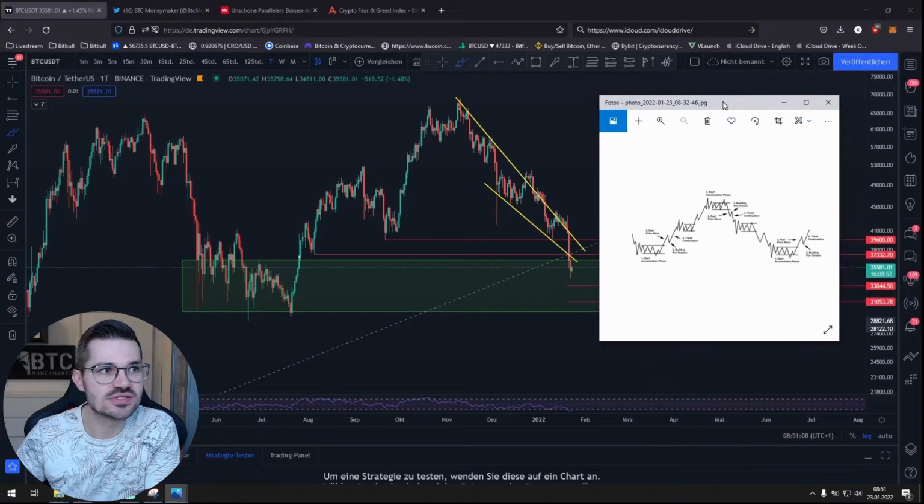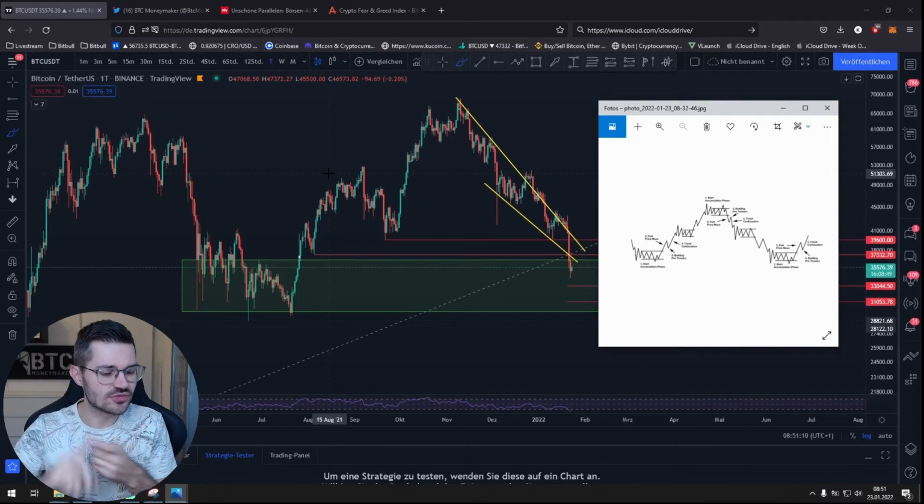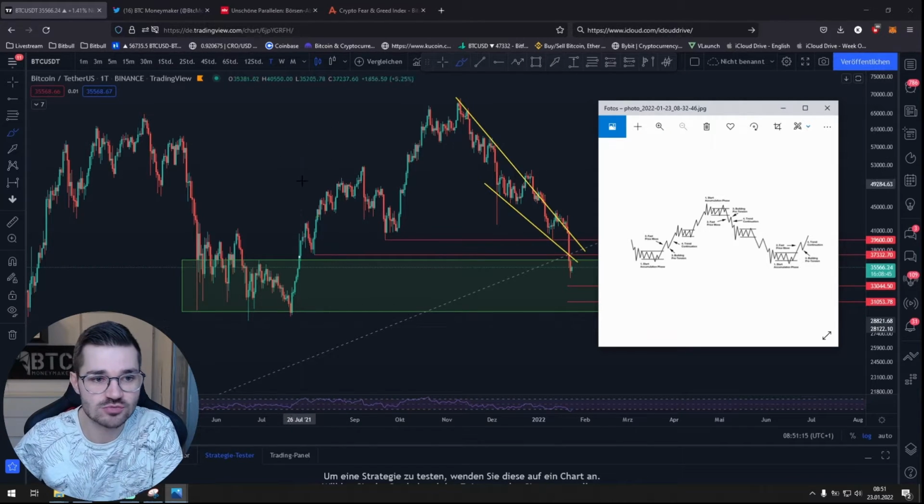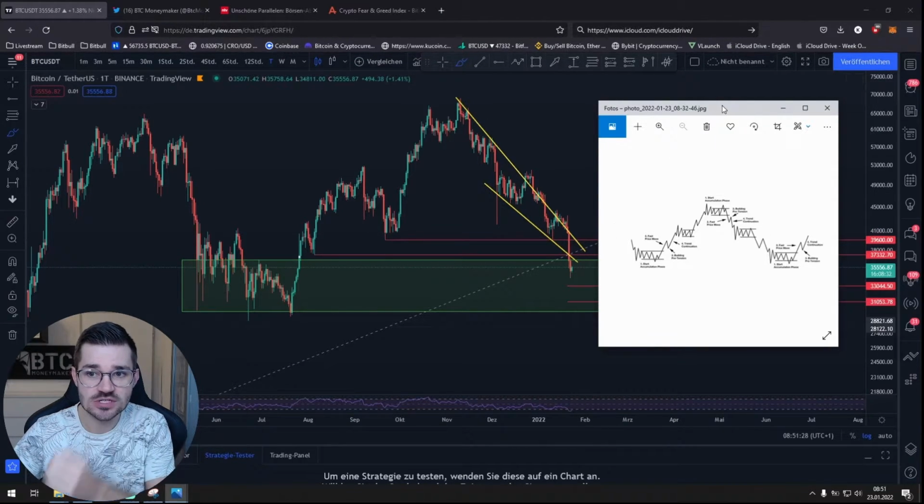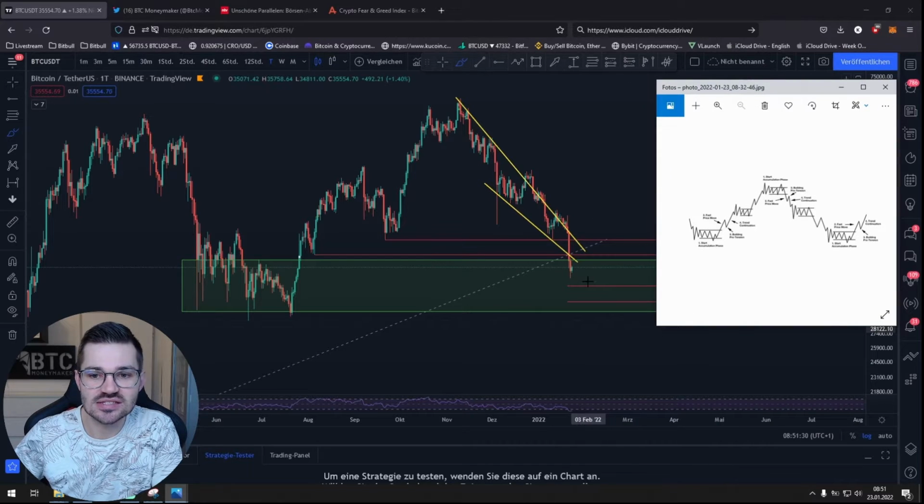Again, I've seen this already all over social media, on Twitter, on Facebook, on YouTube. Everybody's talking about this Wyckoff accumulation pattern. People are saying we have this accumulation period with this pump to the top, then here again accumulation, then pump again, and then of course this downtrend, which technically does look very similar.